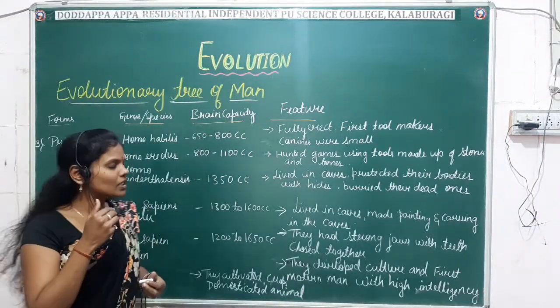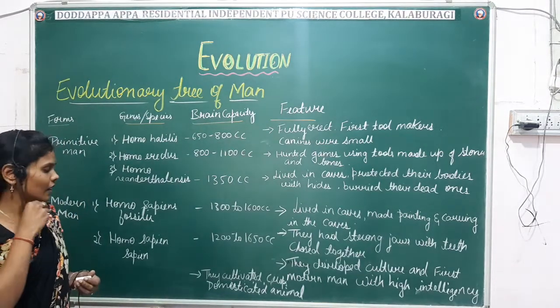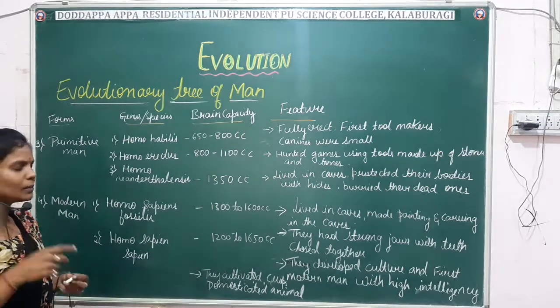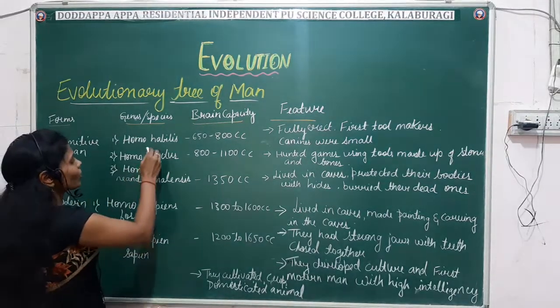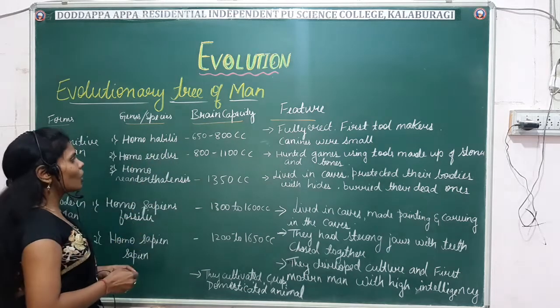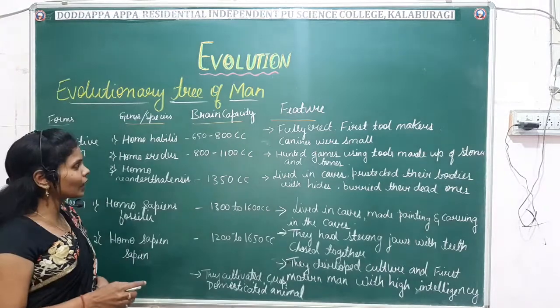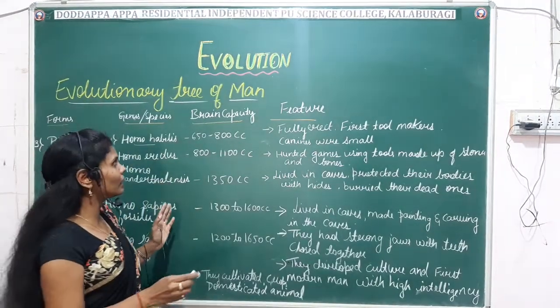Okay. So next we'll move on to the another two, that is the primitive man and the modern man. So again here in the primitive man we'll be dealing with three types of genus or species: Homo habilis, Homo erectus, and Homo neanderthalensis. Okay. So first comes the Homo habilis.